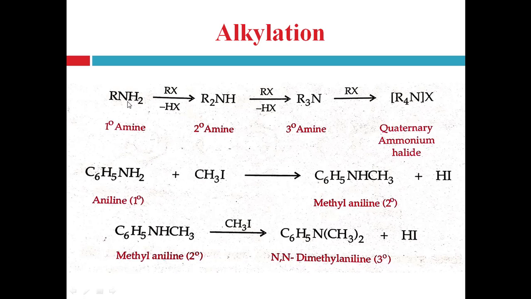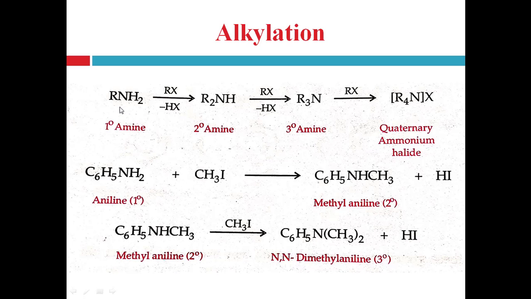Here the N–H bond will break down, and at that place, from the alkyl halide RX, the alkyl group, that is a carbocation, will form due to breaking of the carbon-halide bond, right? During breakdown of the carbon-halide bond, the electrons of the bond move onto the halide because it is more electronegative than the carbon atom. That's why the carbon of the alkyl group acquires the positive charge, right? And here in breaking of the N–H bond,